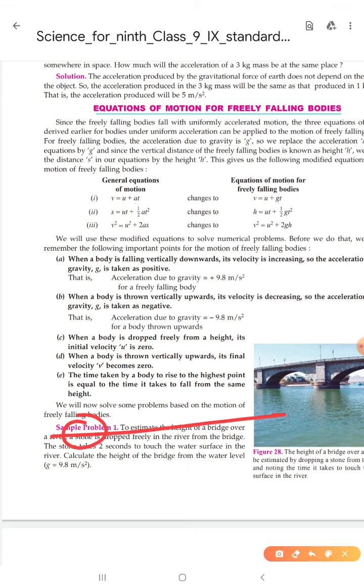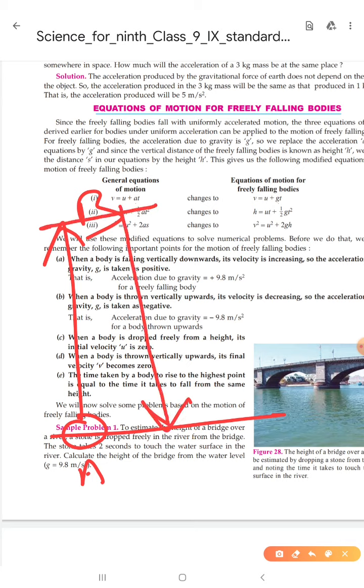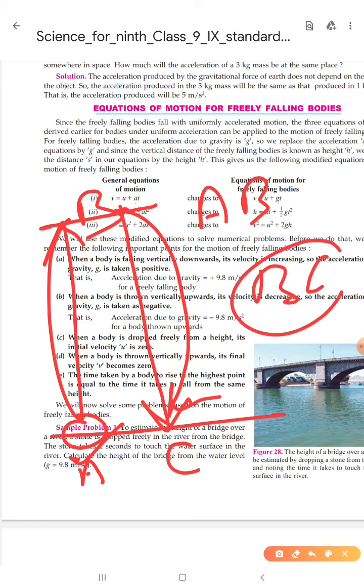Suppose this is an object, and I'm throwing it from A to B. After reaching this point, it moves downward, and at last it reaches here, at C. So you should know that the time taken by this object to move from A to B and the time taken to move from B to C will be the same. The time in AB and in BC will always be the same.